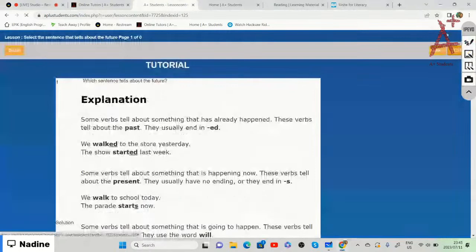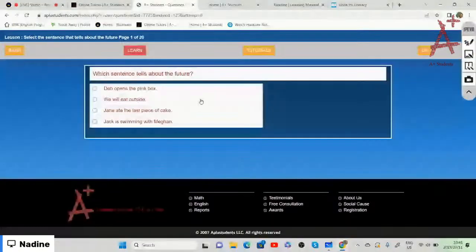All right, so now we're going to do the test on selecting the sentence that tells us about the future. So which sentence tells us about the future? Deb opens the pink box. We will eat outside. Jane ate the last piece of cake. Or Jack is swimming with Megan.